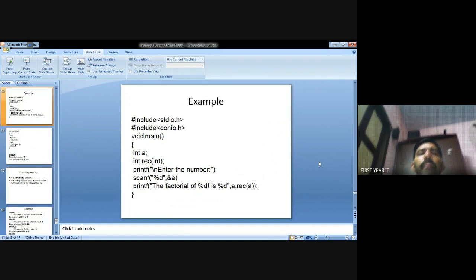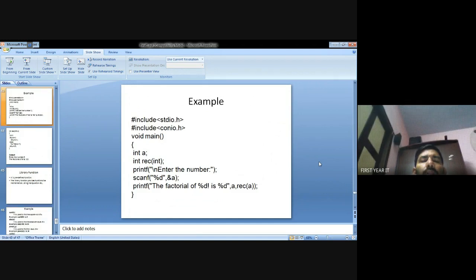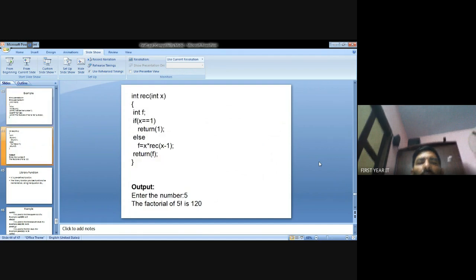So example, void main, int a. In this problem, there is a factorial number. Int rec, rec means record. Print enter the number. Scanf to get the a value. I put in 5. Print a value is 5. Record is a function name, the function of a. So the function will be calling another function. The outer class record, the subfunction name int x. So I put in the a value 5, which means x value is 5.